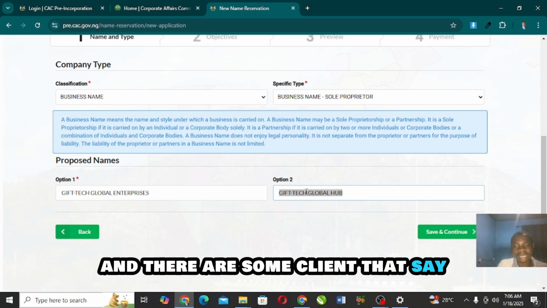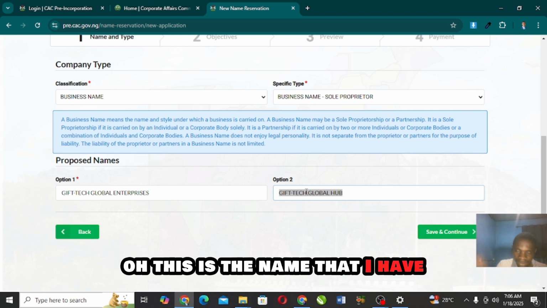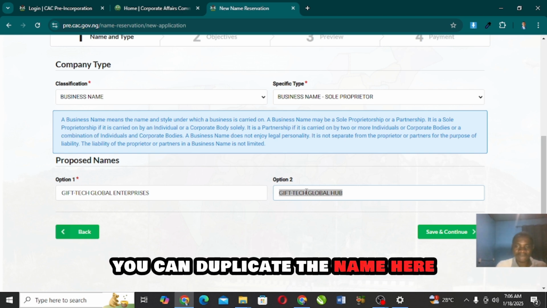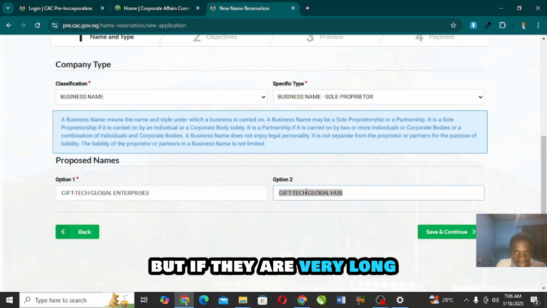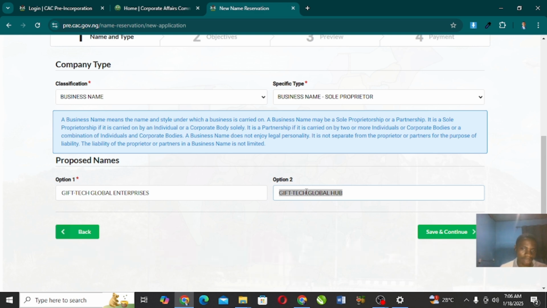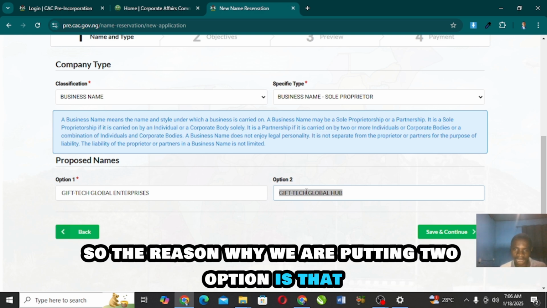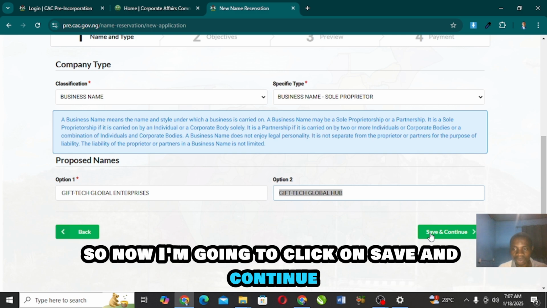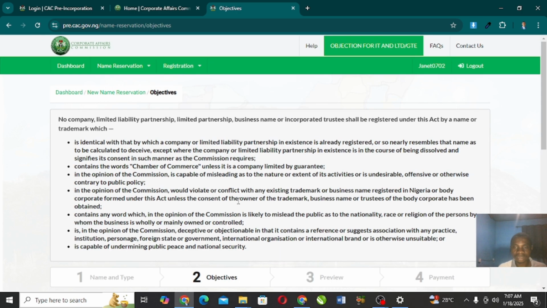And there are some clients that say, this is the name that I have, I don't want to change it, I don't want to have another option. You can duplicate the name here. But if CAC approves it, fine. If CAC doesn't approve it, you have to reapply again. So the reason why we are putting two options is that if CAC doesn't approve one, they are going to approve the second one. So now I'm going to click on save and continue.